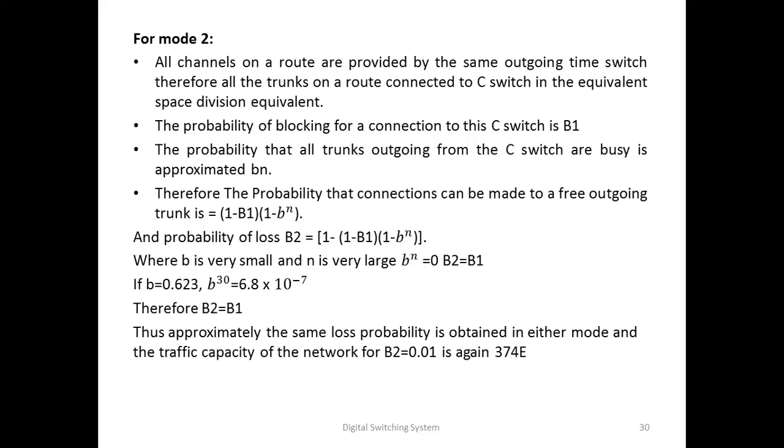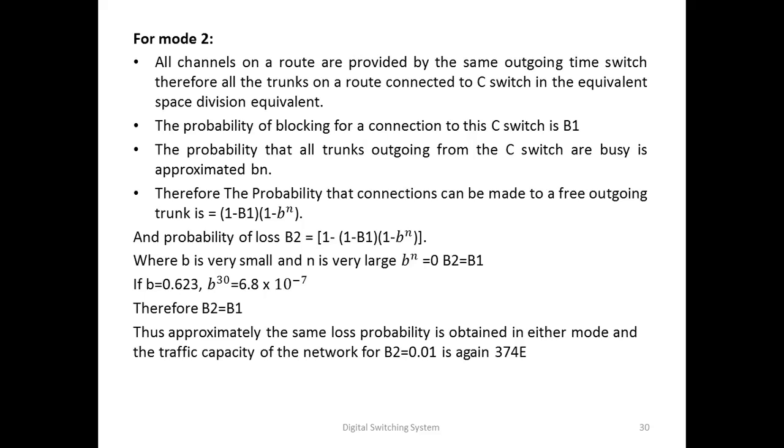Therefore, the probability that connections can be made to a free outgoing trunk is equal to (1 minus B1) into (1 minus B raised to n), and probability of loss B2 is equal to 1 minus (1 minus B1) into (1 minus B raised to n). Where B is very small and n is very large, we get B raised to n equal to 0, and therefore the above equation becomes B2 equal to B1.